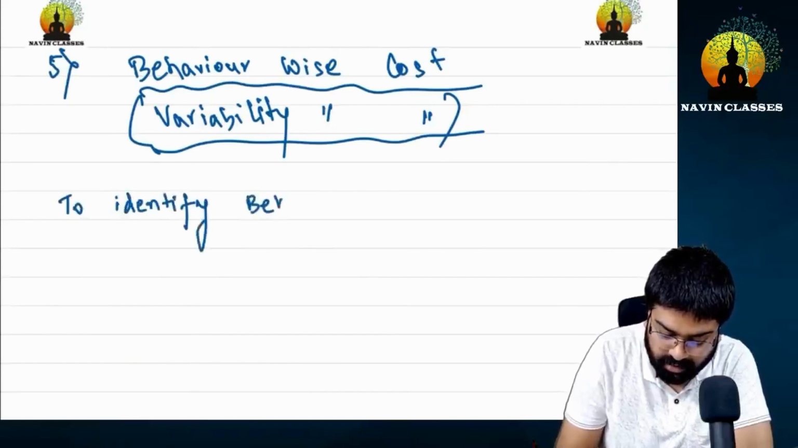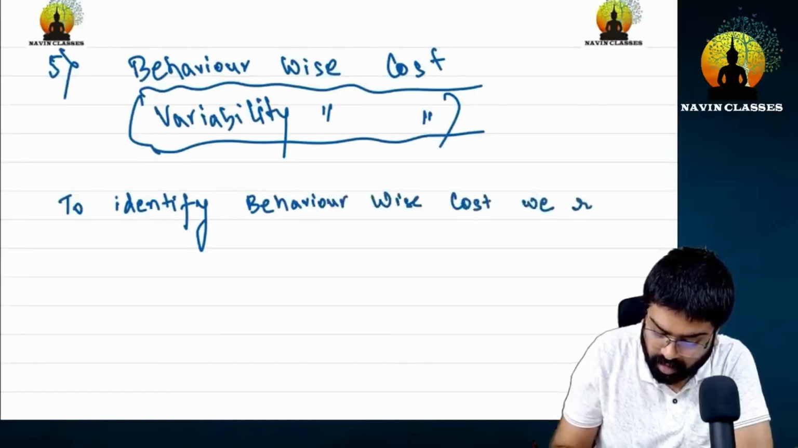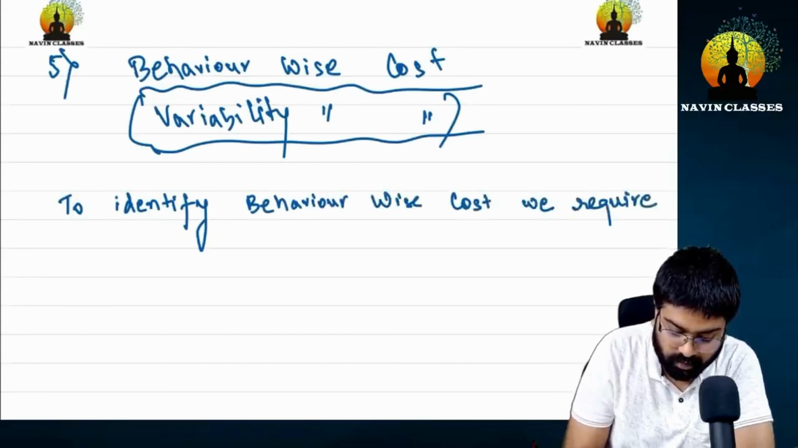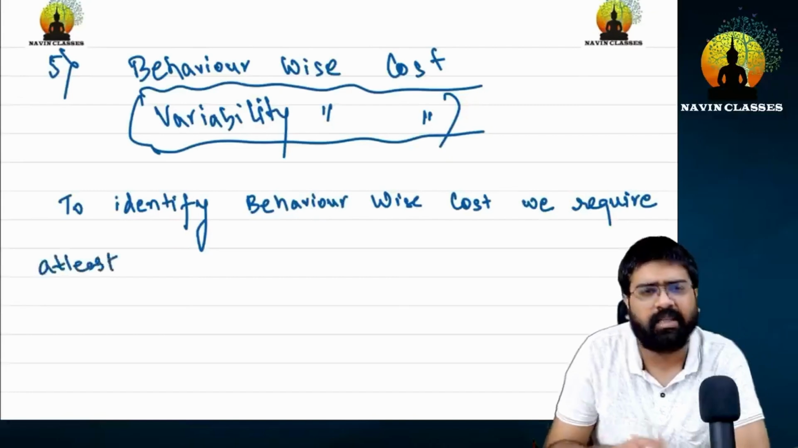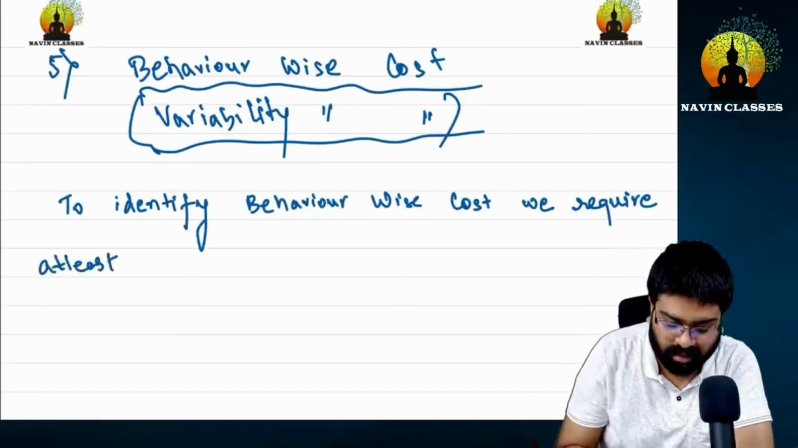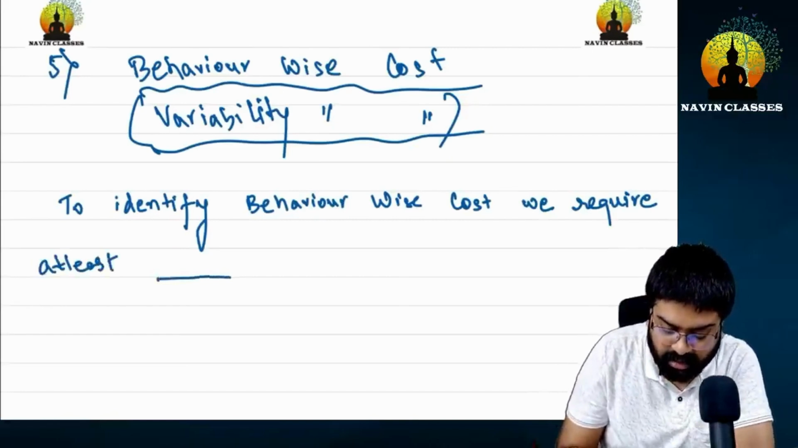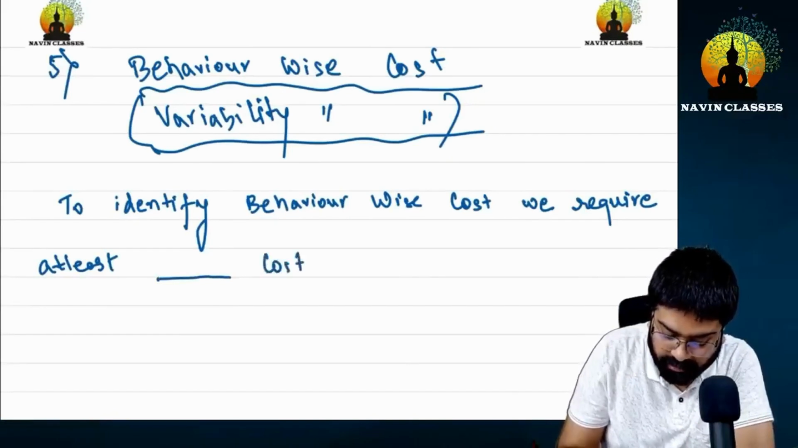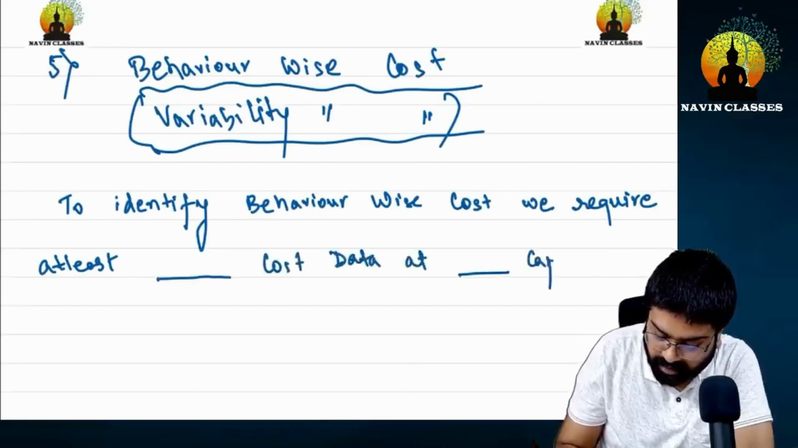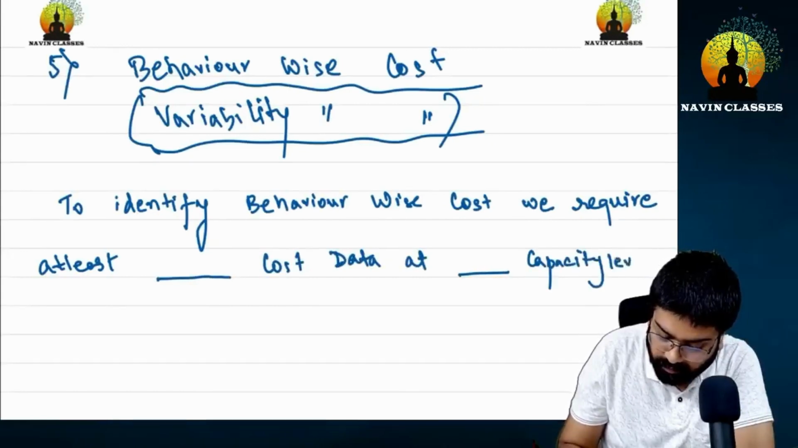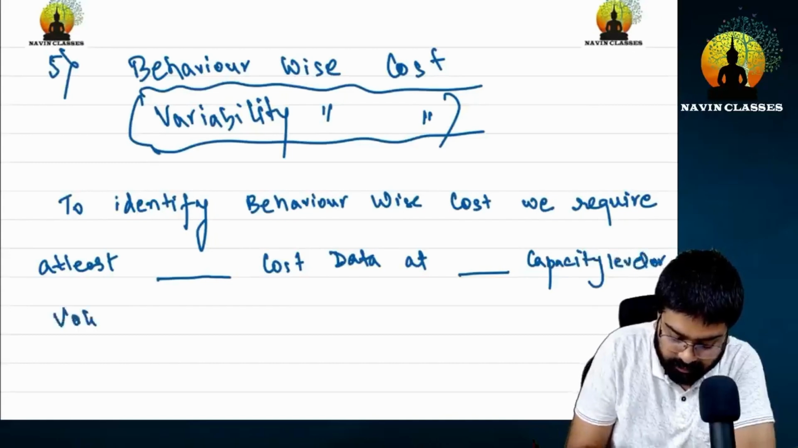To identify behavior wise cost, we require at least, which means minimum. If more is given, that's fine, but at least how much is needed, that we'll see. At least dash cost data, at dash capacity level and volume level. That means unit quantity.